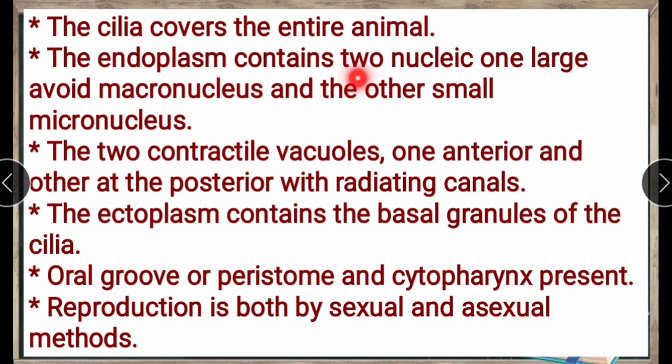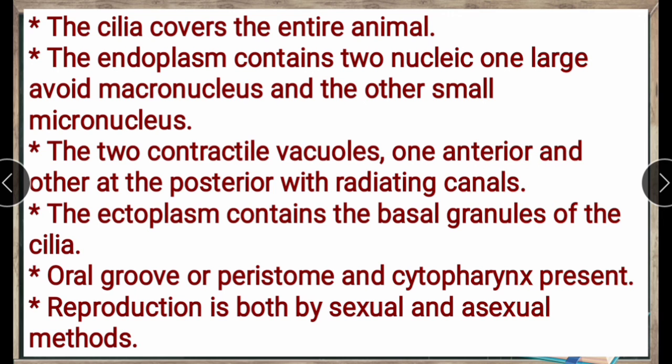Next, the endoplasm contains two nuclei, one large ovate macronucleus and the other a small micronucleus. Here one is larger, which we call the macronucleus, and another is smaller, which we call the micronucleus. There are two contractile vacuoles, one anterior and the other posterior, with radiating canals.